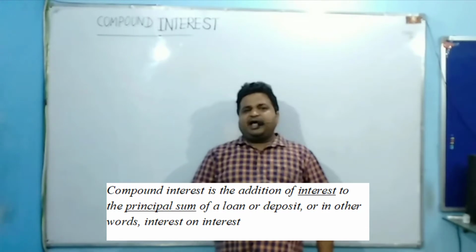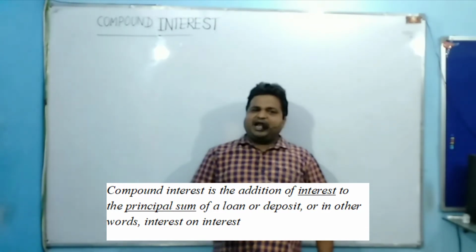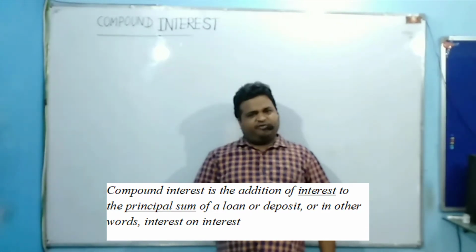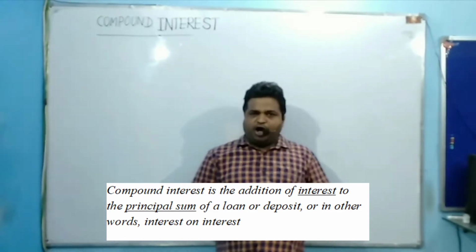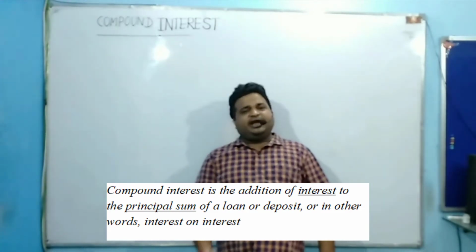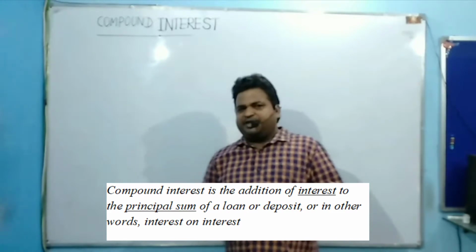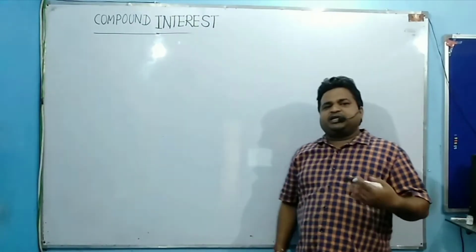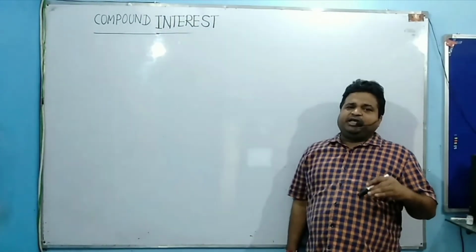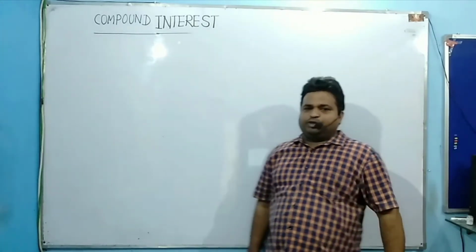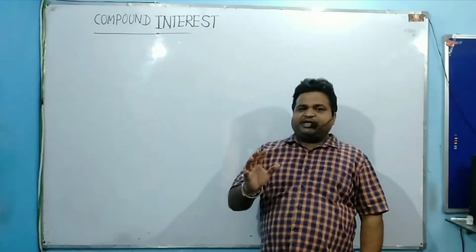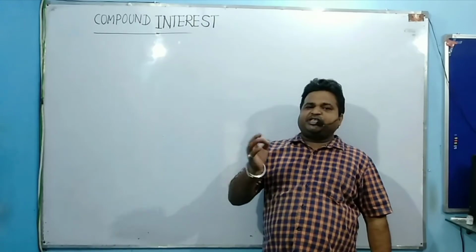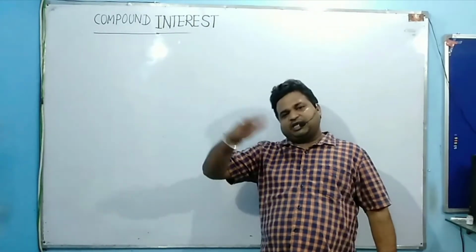Now again I repeat my definition. Compound interest is the addition of interest to the principal sum of a loan or deposit, or in other words you can say that it is interest on interest. So what happens in compound interest actually? It is the result of reinvesting interest rather than paying it out, so that interest in the next period is then earned on the principal sum plus previously accumulated interest.